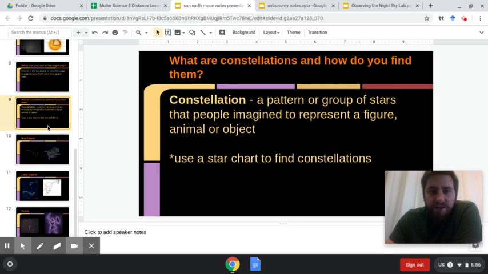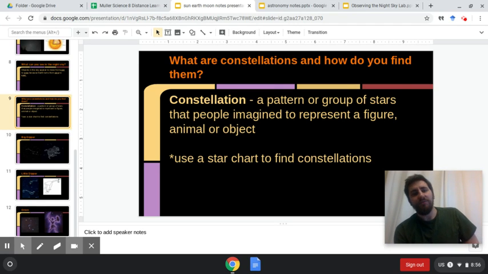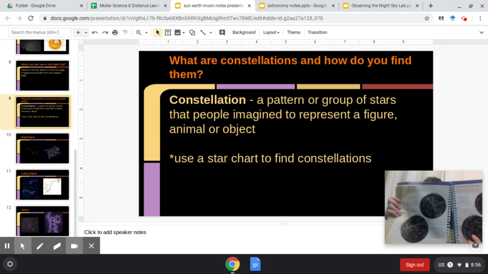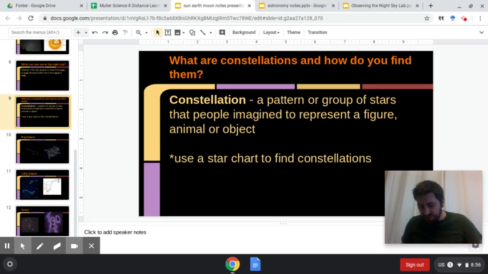What are constellations? How do you find them? They're a pattern or a group of stars that people have imagined to represent a figure or an animal or an object, sometimes famous. And you can use a star chart to find the constellations. I'm going to talk about star charts real quick. If you go to the back of your textbook, pages 164 to 165, there is an Appendix A for star charts, and you can see them. We'll possibly do something with these, but you can see star charts in the northern and southern horizon in all the seasons: autumn, winter, spring, and summer. So you can see all the different ways they move. You can even see the Milky Way galaxy in that. It's really, really interesting.